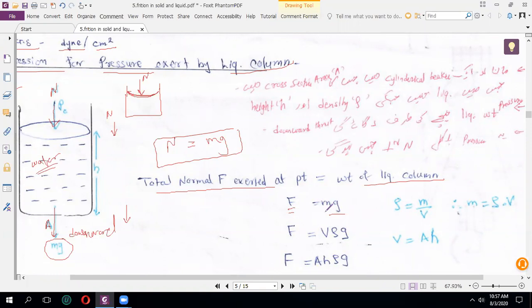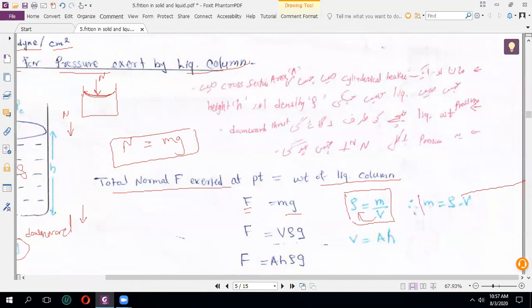Why are we representing it by m and g? Because mass also depends upon gravity. If your mass increases, the gravity pull downward also increases, right? Now we know that liquid has density. So what is the formula of density? Density is nothing but mass upon volume. So take this volume to the left hand side, and what we get is mass is equal to density into volume.